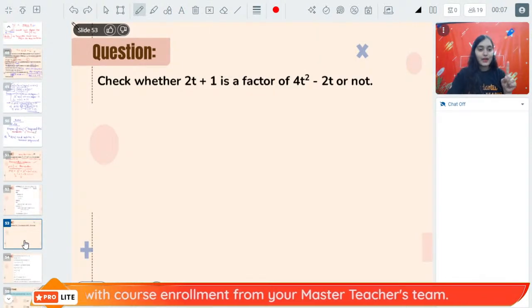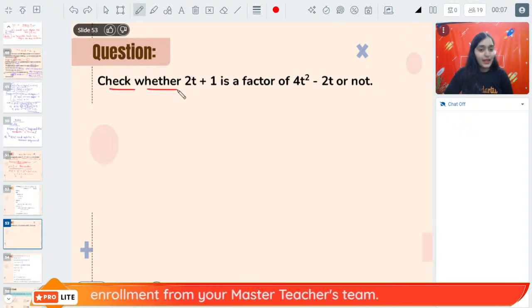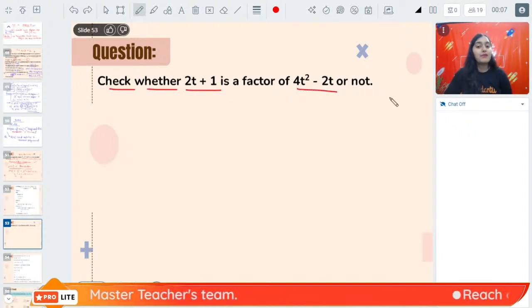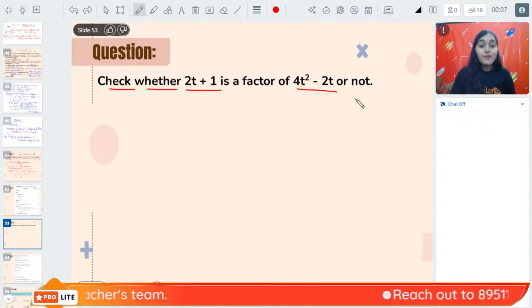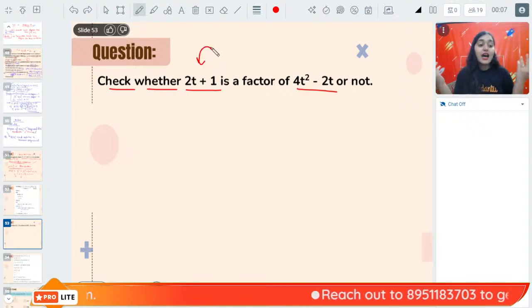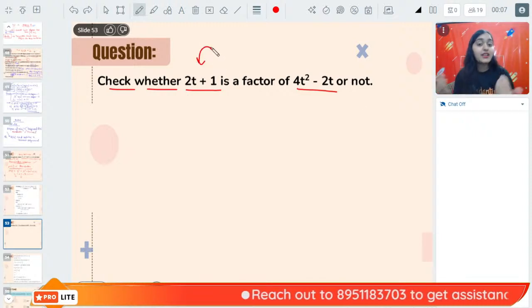And one more last question. Check whether 2t plus 1 is a factor of 4t square minus 2t or not. In such a question, how will you apply the remainder theorem?